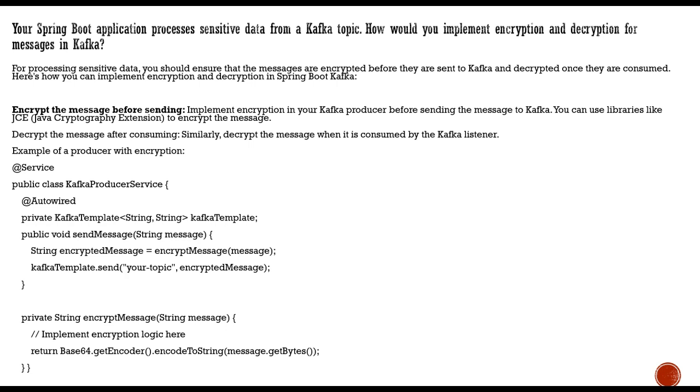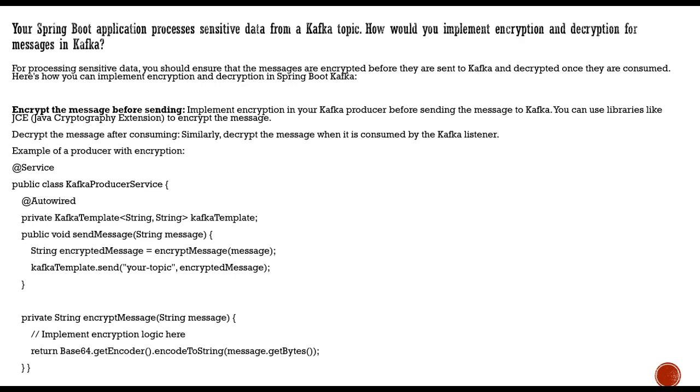Now, this is one of the important topics when it comes to Kafka. You are trying to process some sensitive data, and when you are dealing with servers or hosts which are not on the same machine, you have to ensure that the data is properly encrypted and the communication is secure. So the question is: you have sensitive data and you are trying to publish it to a certain topic. How would you implement encryption for the messages?